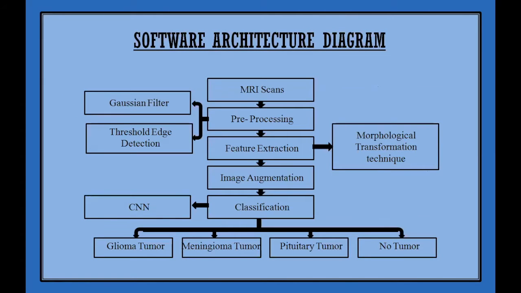We take the MRI scans as input in the pre-processing part. We apply filter and edge detection techniques. For feature extraction purpose, we have used morphological transformation technique. Then image augmentation is performed. And finally, the image can be classified into their respective categories using the convolutional neural network.